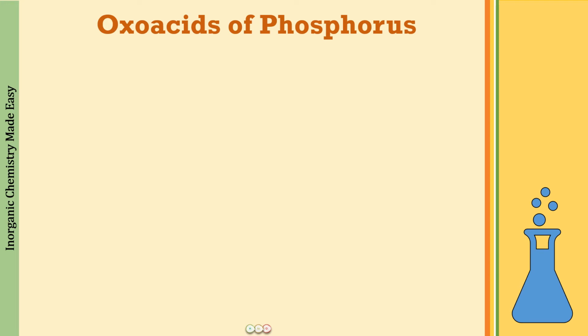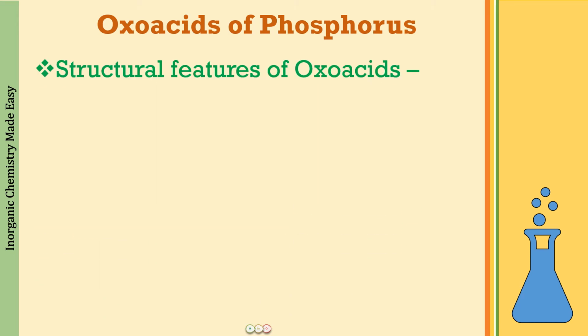Now, after the naming of these compounds, the next thing is drawing the structures for these oxo acids, which the students find really difficult, and they do not, in fact, attempt questions where the structures for these oxo acids have to be drawn. But well, when you have learnt this lecture with us, you are going to draw the structure of any oxo acid in just 5 seconds. Right? So let us learn how we are going to do that.